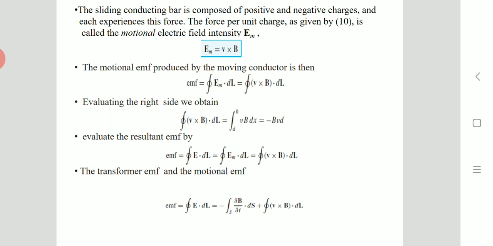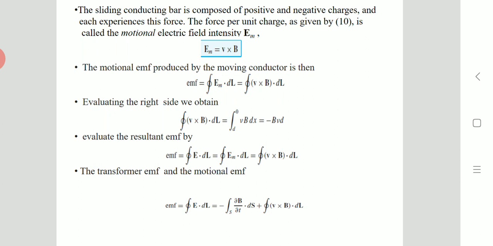Now evaluate the resultant EMF: EMF is equal to the closed integral of E dot dl, that is equal to the closed integral of Em dot dl, that is the closed integral of v cross B dot dl. So the total EMF comprises the transformer EMF and the motional EMF.